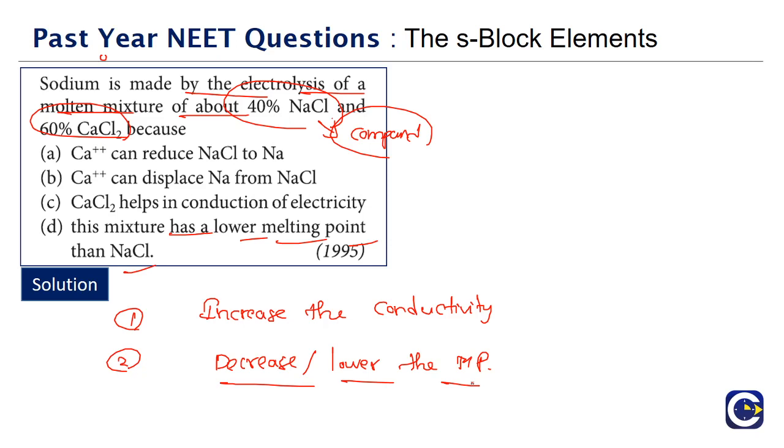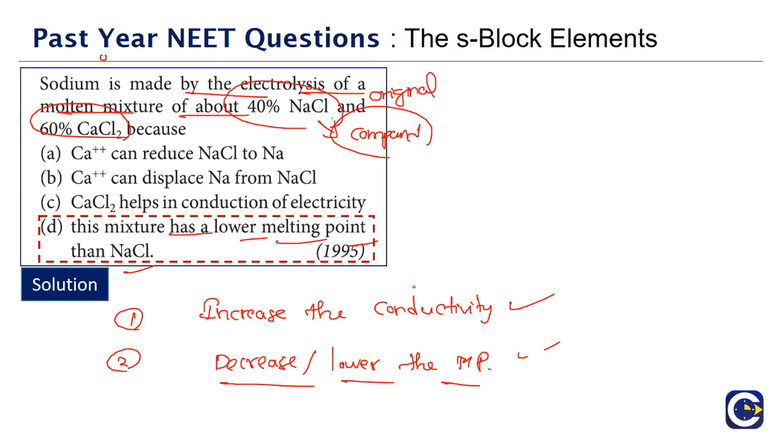So the addition of substances along with the original compound during electrolysis is mainly done for what? It is mainly done either for increasing the electrical conductivity, which means the electrolysis will happen faster, or to decrease the melting point. In this case, calcium chloride is added to lower the melting point of NaCl, and for no other reason. So the correct answer for this is what?